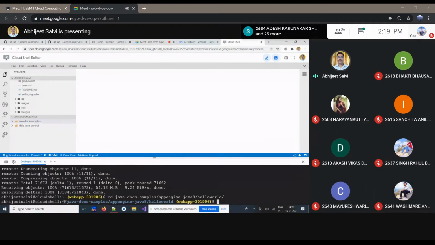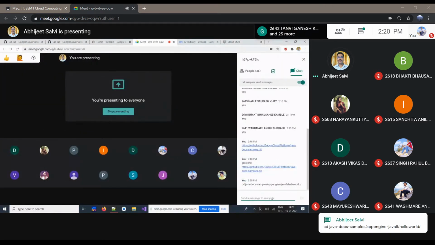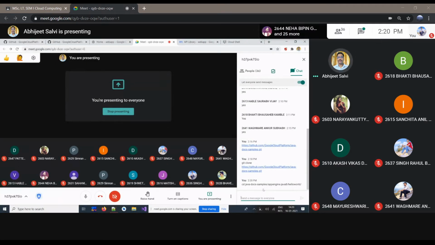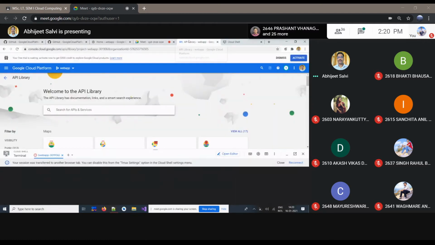Previously we were in root, and now we are in one of the folders, which is available in Java 8, and Java 8 is available in the Java doc sample. Let me copy this also and paste. Is everyone understanding what we are doing? We switched to that specific folder, like the cd command we are already used to. Here also we did the same work.